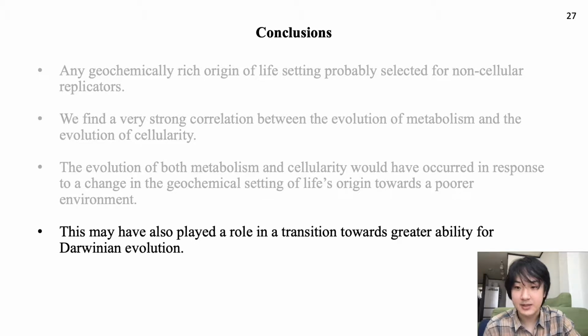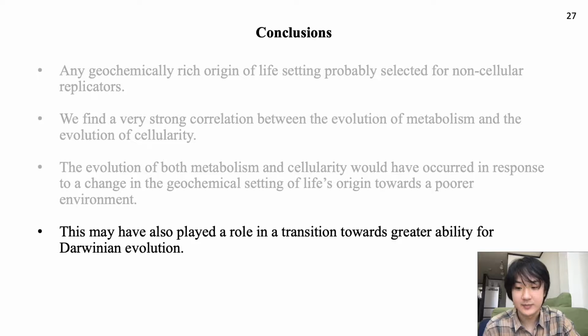Lastly, I propose a mechanism for a shift from a non-Darwinian to Darwinian system, a so-called Darwinian transition. Cellularity provides a replicator with greater protection from mutation, with low mutation rates being a necessary condition for Darwinian evolution of the genome to occur. As such, the very capacity for the genome to evolve in a Darwinian manner may be subject to selection through cellularity, and by extension the plenitude or scarcity of resources in the environment may present a driving mechanism for a Darwinian transition.